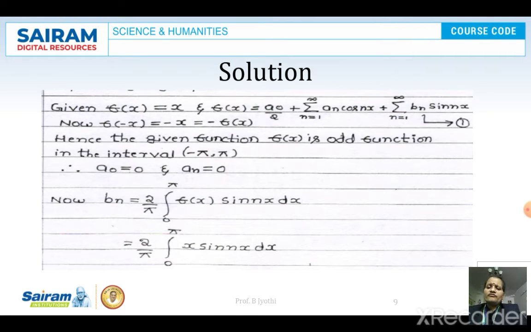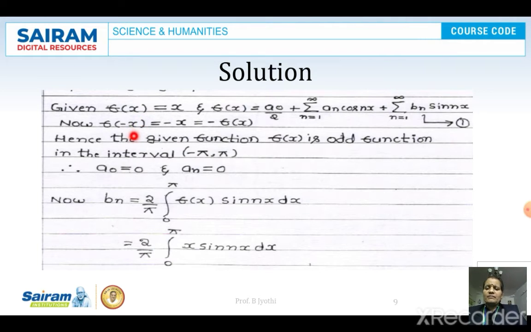Let us consider f of x is equal to x, and f of x is given by the formula a0 by 2 plus sigma an cos nx plus sigma bn sin nx. Now we need to check whether it is an even function or an odd function by replacing x with minus x.